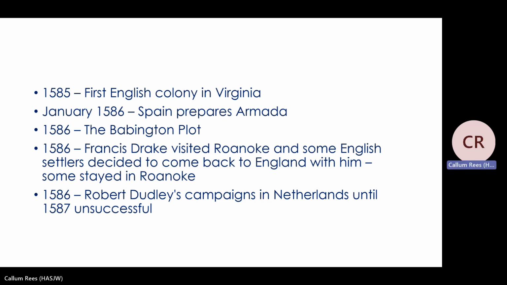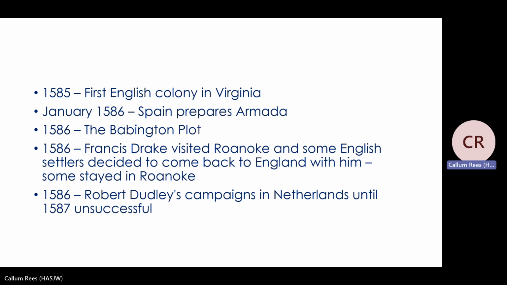Spain is still fighting in the Netherlands, so Spain is not going to be ready necessarily to fight England straight away. So in 1586, Spain starts preparing an armada, which will be a number of ships that the Spanish will use to sail over to England. Then their soldiers will be unloaded and they will go and invade England.